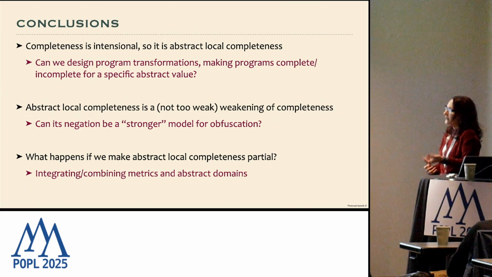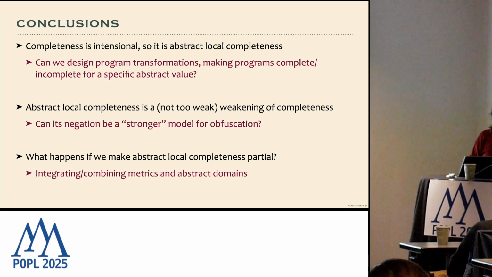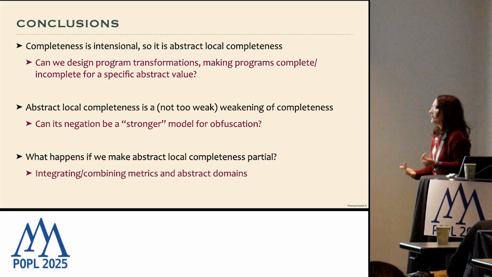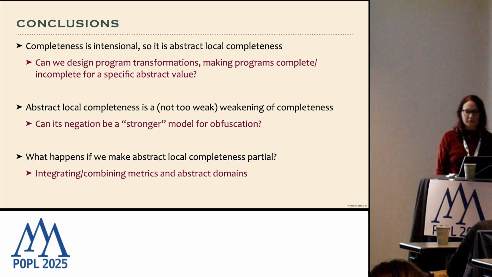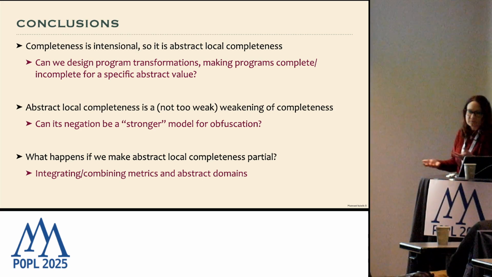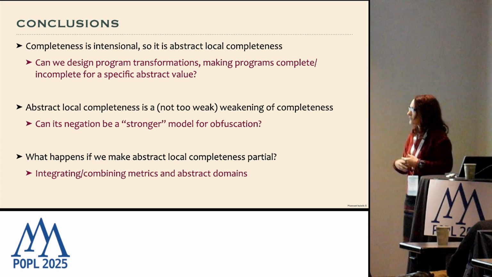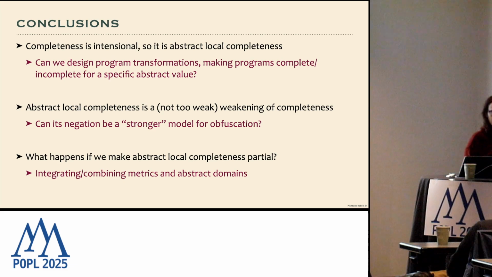But since completeness is very strong, weakening completeness is really weak. So this is, again, a way of being in the intermediate part. And also we can try to combine with metrics, obtaining some kind of partial completeness: instead of requiring equality, we could require just a distance between the results. It has been defined for completeness, and we would like to see what happens for abstract local completeness. That's all. Okay. Thank you.